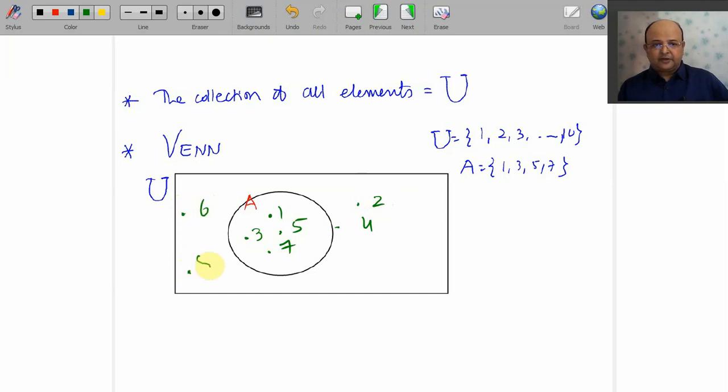6, 8, 10. What are you left with? 9. Yeah. So this is how a Venn diagram helps us.